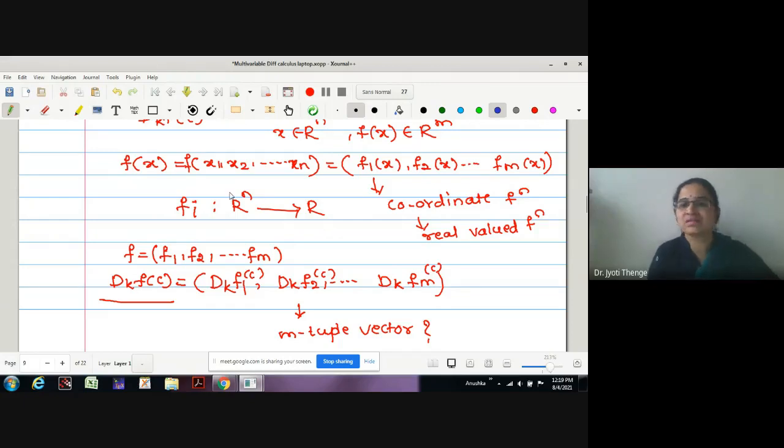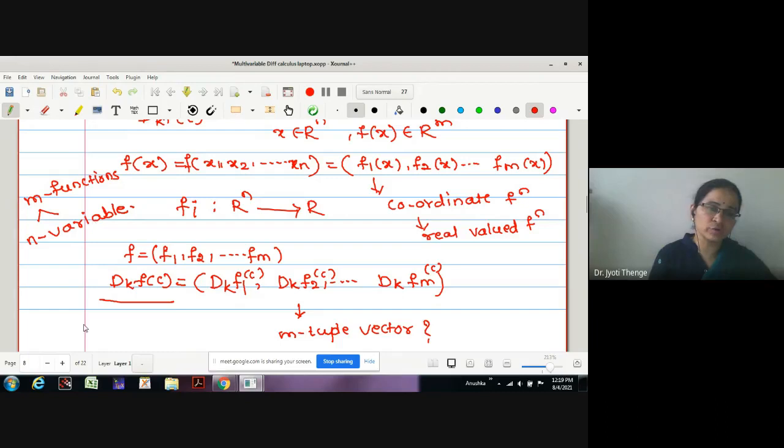Therefore, how many partial derivatives are going to arise? There are in all m functions, where every function is differentiated with respect to n variables. For one function, there are n derivatives. Therefore, for m functions, we have in all mn partial derivatives possible.